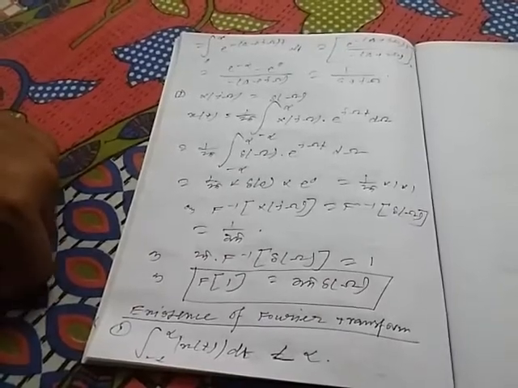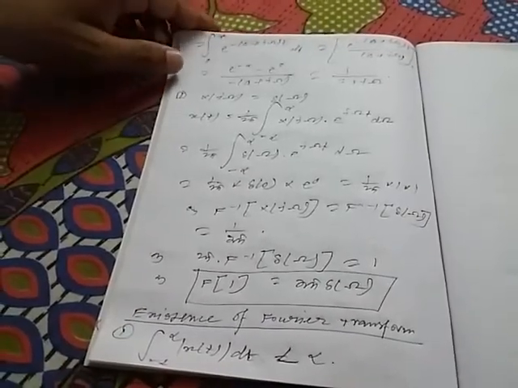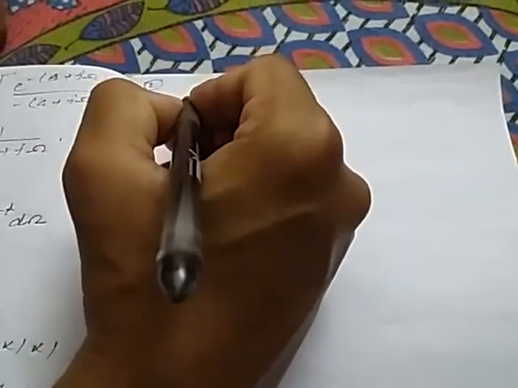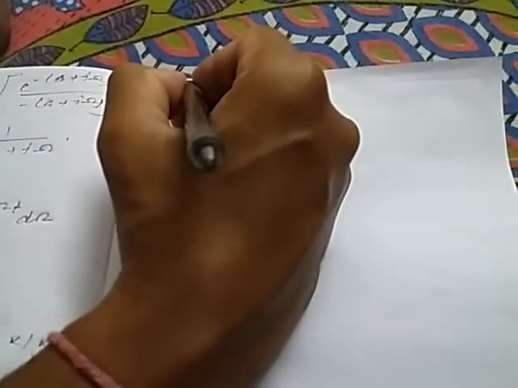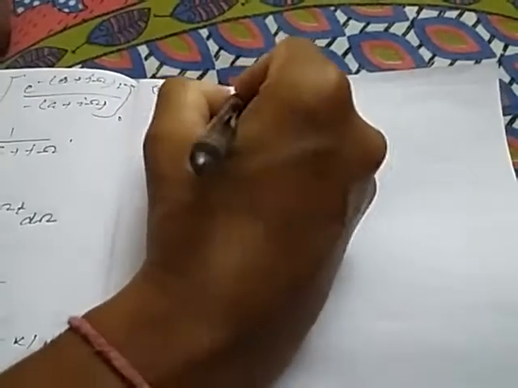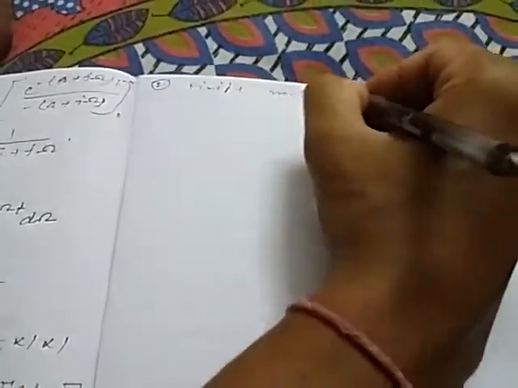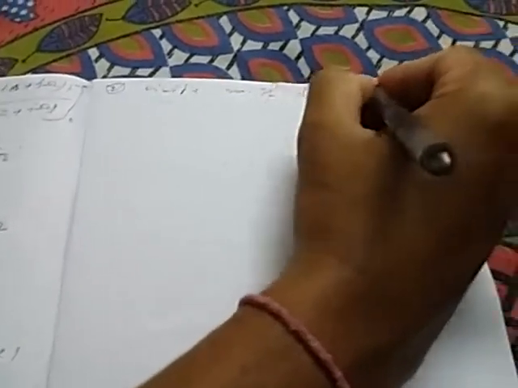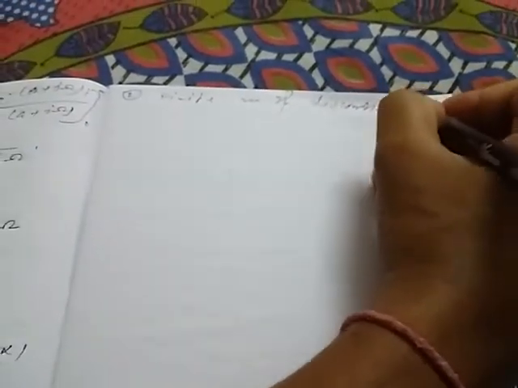Number 2, x(t) has a finite number of discontinuities. Number 3, a finite number of maxima and minima. So these are the conditions for the existence of the Fourier transform. Just remember this, it is very important.